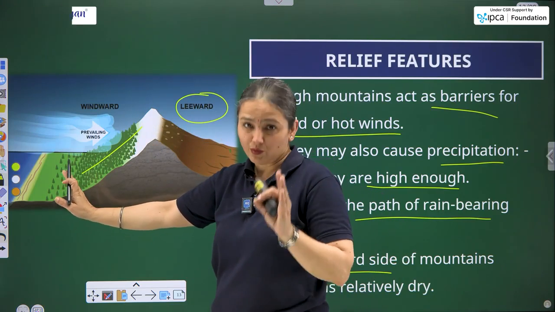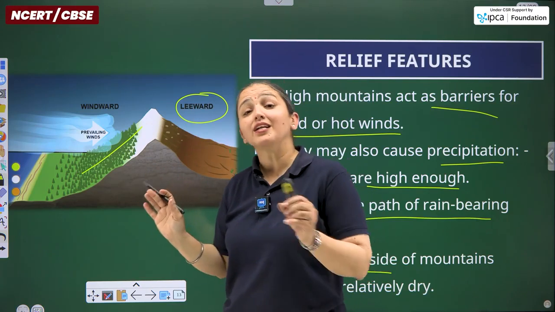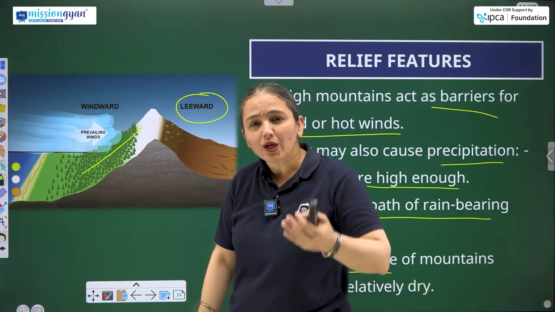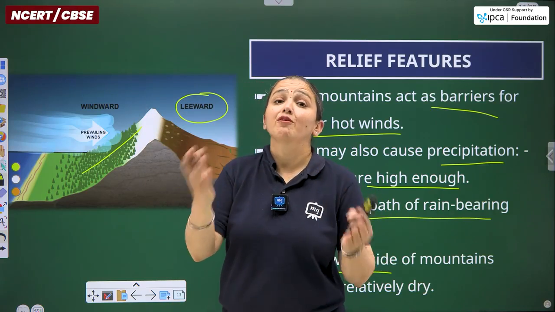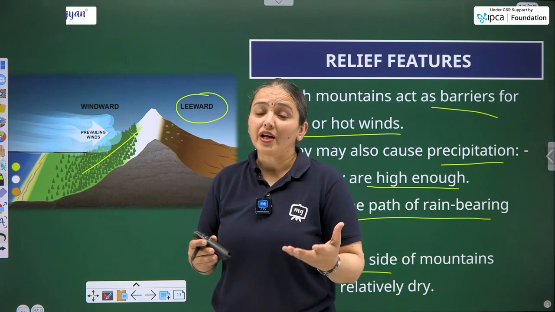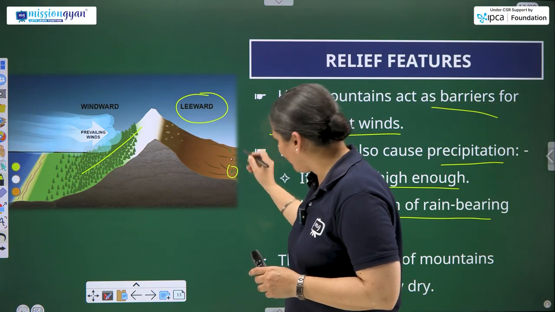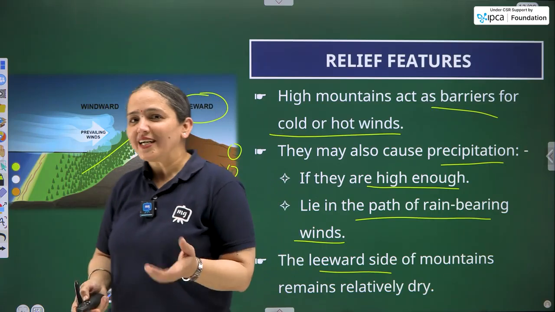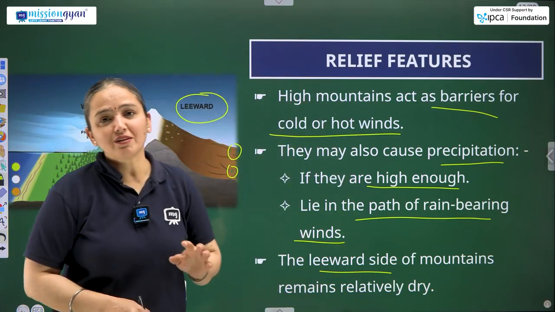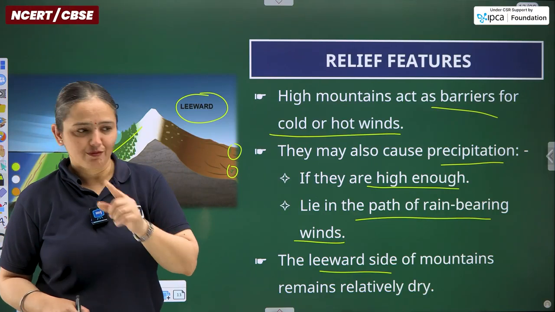This side is the windward side of the mountain, and this side is the leeward side of the mountain. On the windward side, it will rain frequently whenever the winds blow. But on the leeward side, either it won't rain or it will rain in the least amount. And you can see the tiny vegetation over here, although these are not that tiny in actual visual. So that is all about the relief features, how they control the climate of any region, particularly temperature and rainfall.